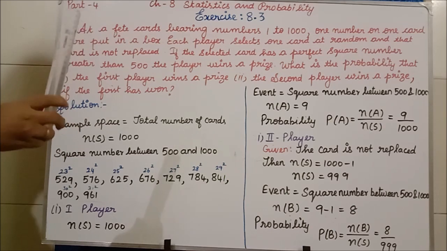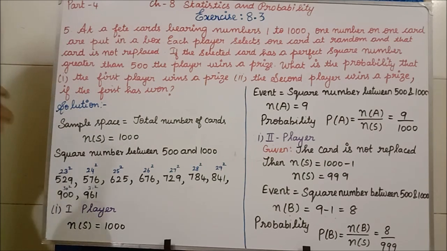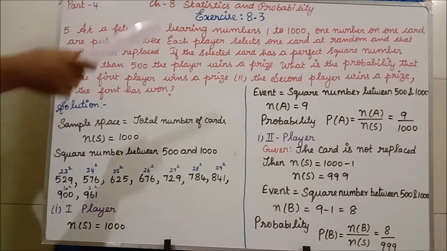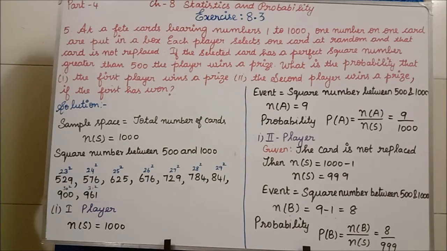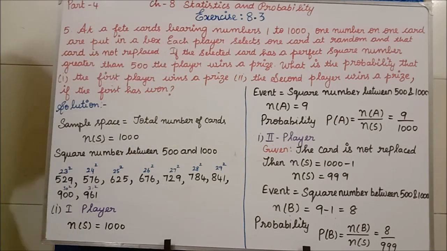Each player selects one card at random and that card is not replaced. Not replaced means the card once taken will not be put again inside the box. Clear? That is what they were saying. If the selected card has a perfect square number greater than 500, the player wins a prize. Greater than 500 means from 500 to 1000. In between, whichever perfect square number is chosen, that person will get the prize.